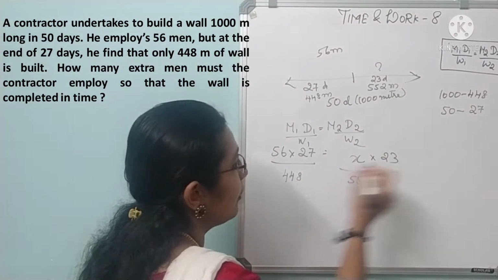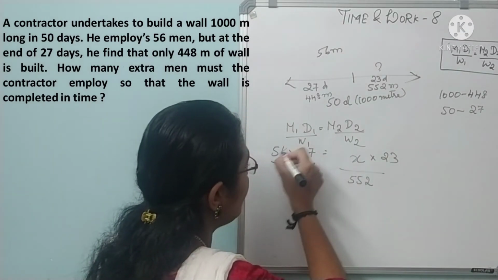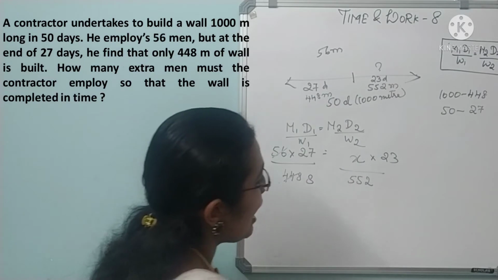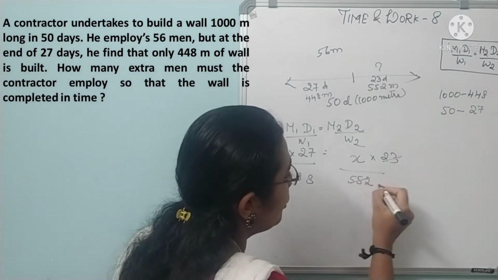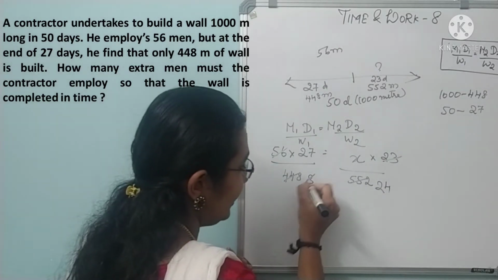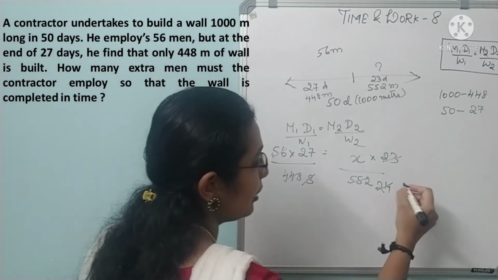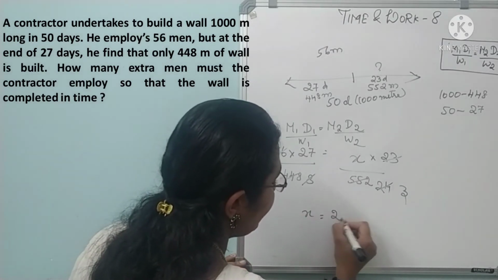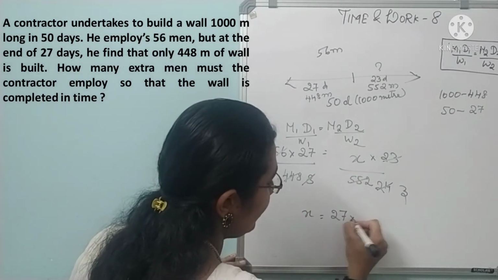Okay, so when you cancel you can find it as 56. Here is 8 times. Okay, and 23 into 24 times is 552. Then here you can cancel. 8 3s are 24. Okay, so X is equal to 27 into 3, right?